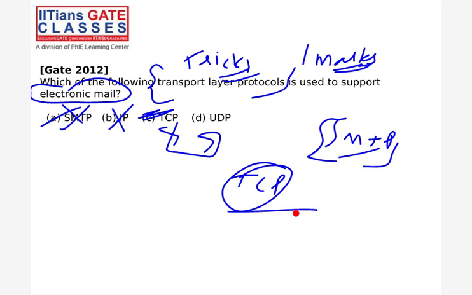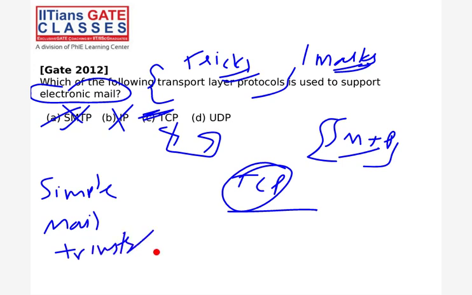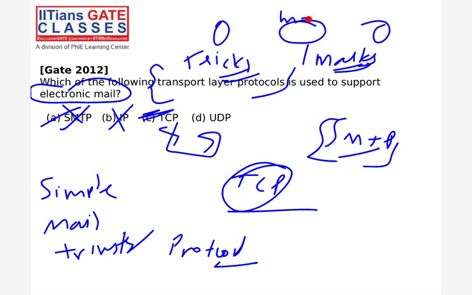Between the mail servers there is some protocol, some rules. These rules are the simple mail transfer protocol. But from the source to the mail server, there are other rules, called POP3 and IMAP, that we will talk about later, right? Only by applying the rules of these protocols are we able to receive the mail.